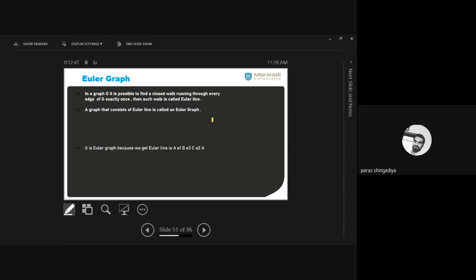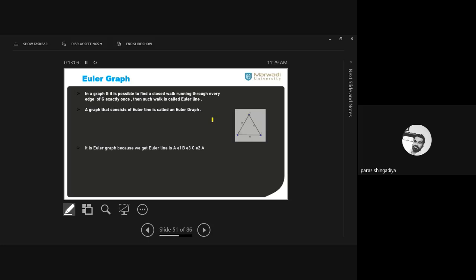We can repeat the same place again by using another route. But our aim is you have to cover every edge exactly one time. आपको सभी एज कवर करनी है और वो भी exactly one time. So if it is possible, then this closed walk is called Euler line, and such type of graph is known as a Euler graph.